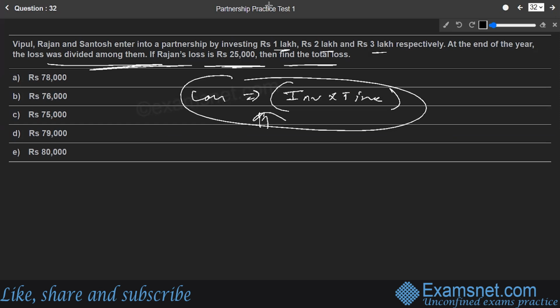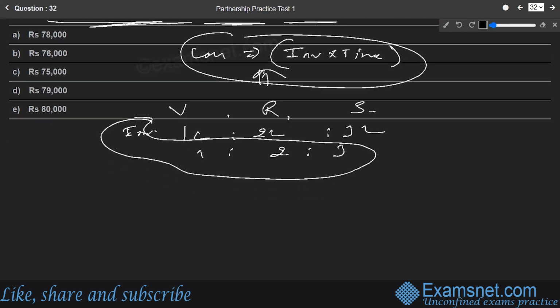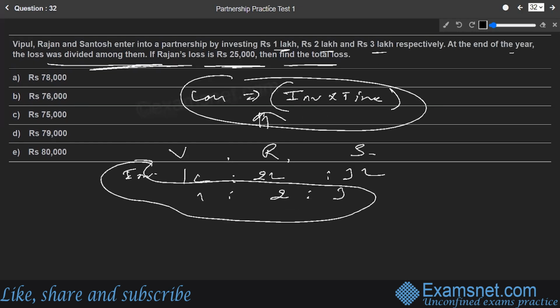So let us find out. Okay, we have three partners here. One is Vipul, one is Rajan, and another one is Santosh. The investment of all of them is 1 lakh, 2 lakh and 3 lakh. So we can say the ratio is 1 is to 2 is to 3. And let's talk about their time factor. At the end of the year, the loss was divided, so there is no time factor involved. So we can rely only on the investment factor for the loss distribution also. There is not going to be any time factor difference. So the loss will be shared in 1 is to 2 is to 3.